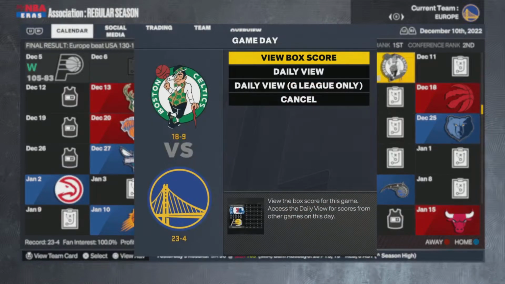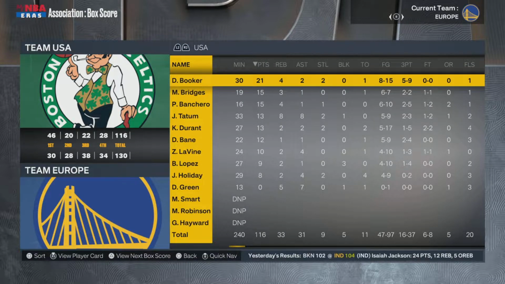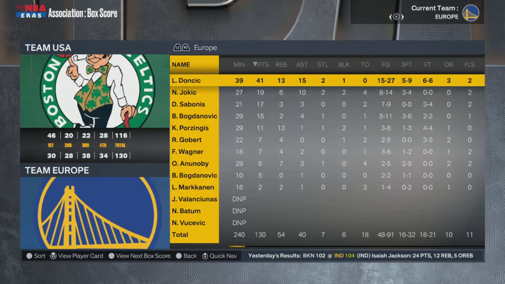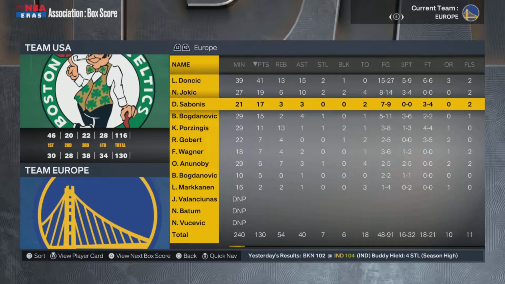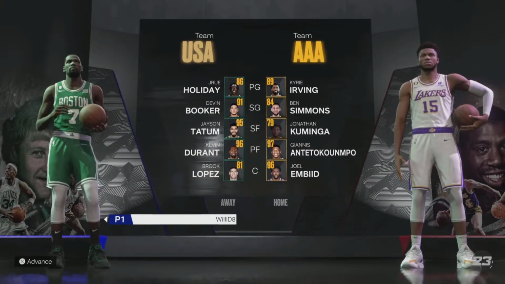So this is with Team Europe. So Team Europe pulls it off. 41-point triple-double for Luka. He's still putting up monster numbers, even with a stacked team. But yeah, pretty crazy stuff there from Luka. Spread out, balanced scoring for US right there, as it usually is for Team USA's teams.